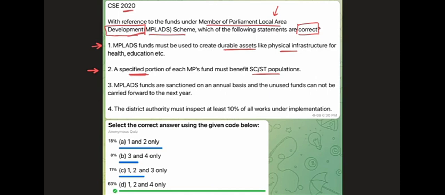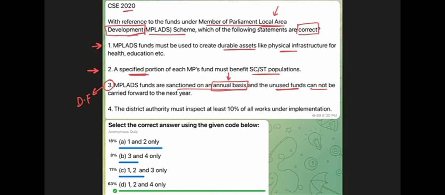The third statement says MPLAD's funds are sanctioned on an annual basis, and the unused funds cannot be carried forward to the next year. Now this is a deep fact. It is talking about a regulation. These funds are sanctioned on an annual basis. Who knows? Because MPs are elected for a 5-year term. This is a scheme. The name of the scheme does not say whether the funds are released annually or in one go. For 5 years itself, the funds could be released.